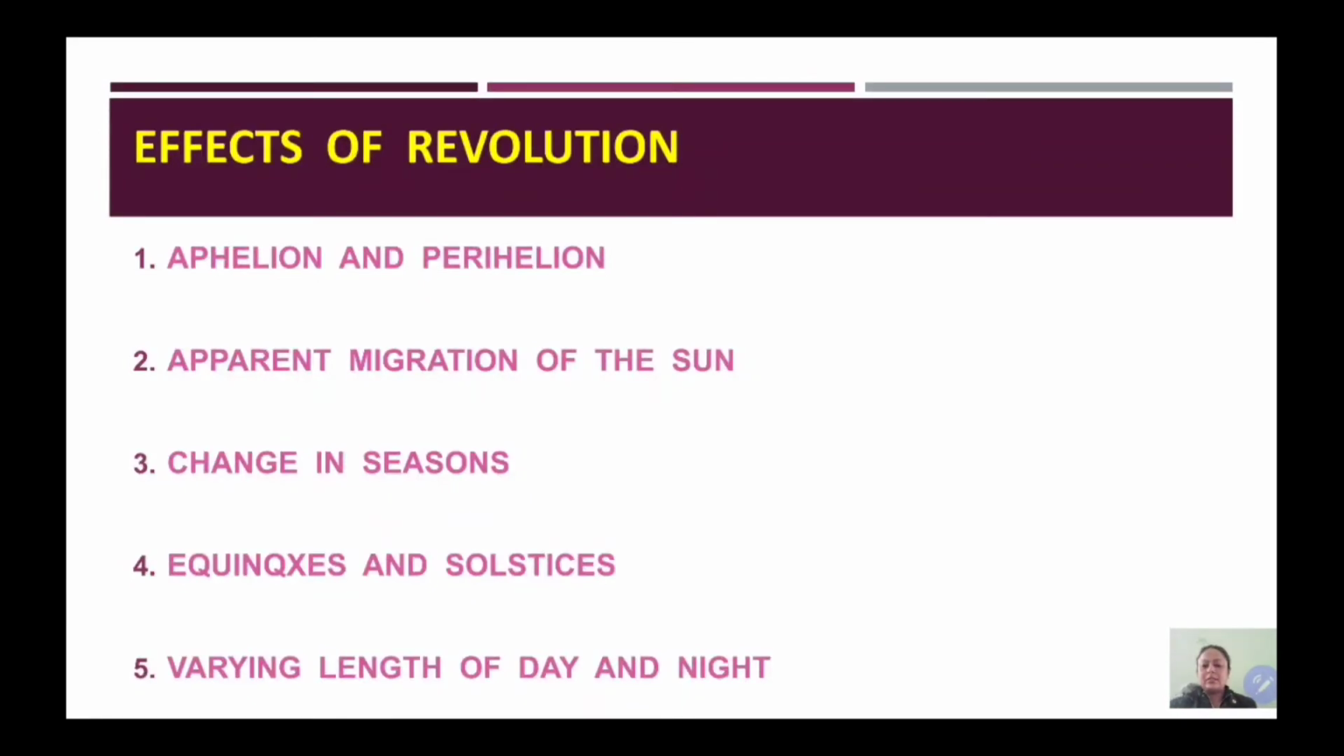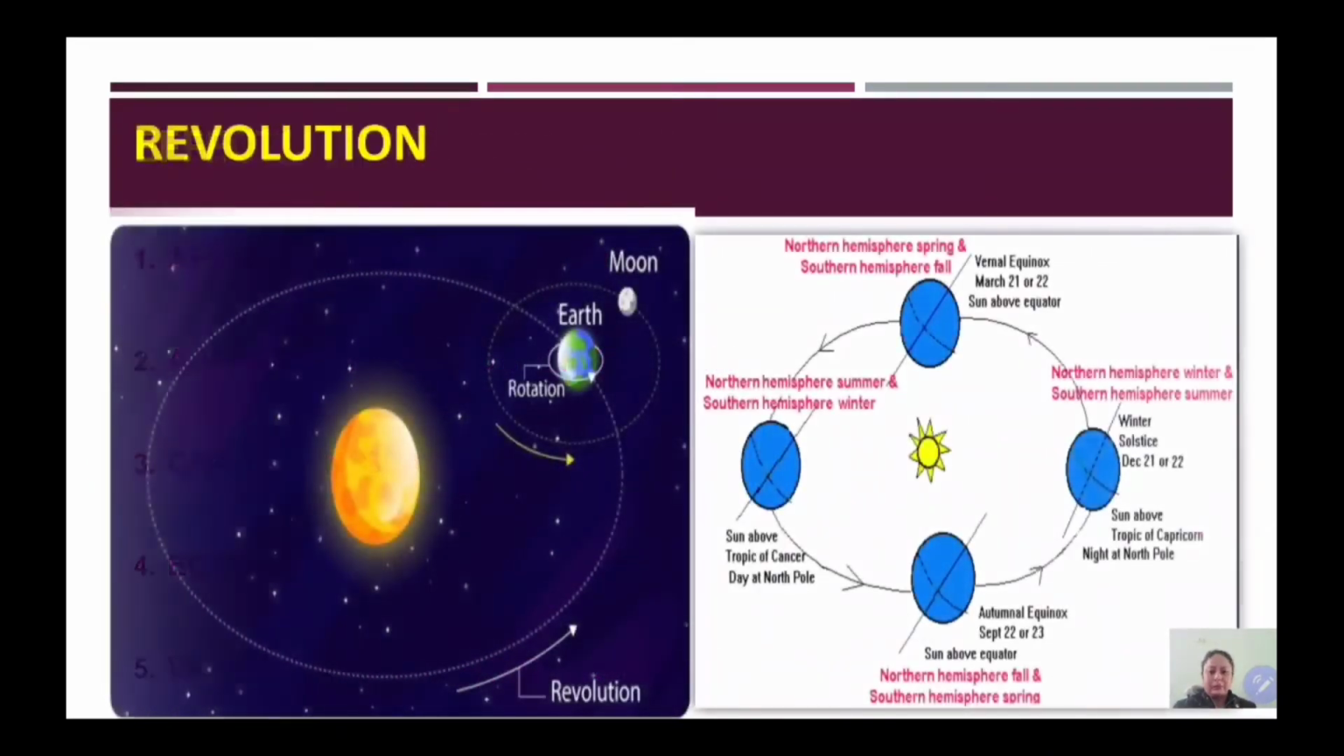So this is the list of effects. First one, aphelion and perihelion. These are two different phenomena that occur when the earth is moving around the sun in its orbit. Then apparent migration of the sun, change in season, equinoxes and solstices, and varying length of day and night. So these are the effects of revolution. We will learn about them one by one.